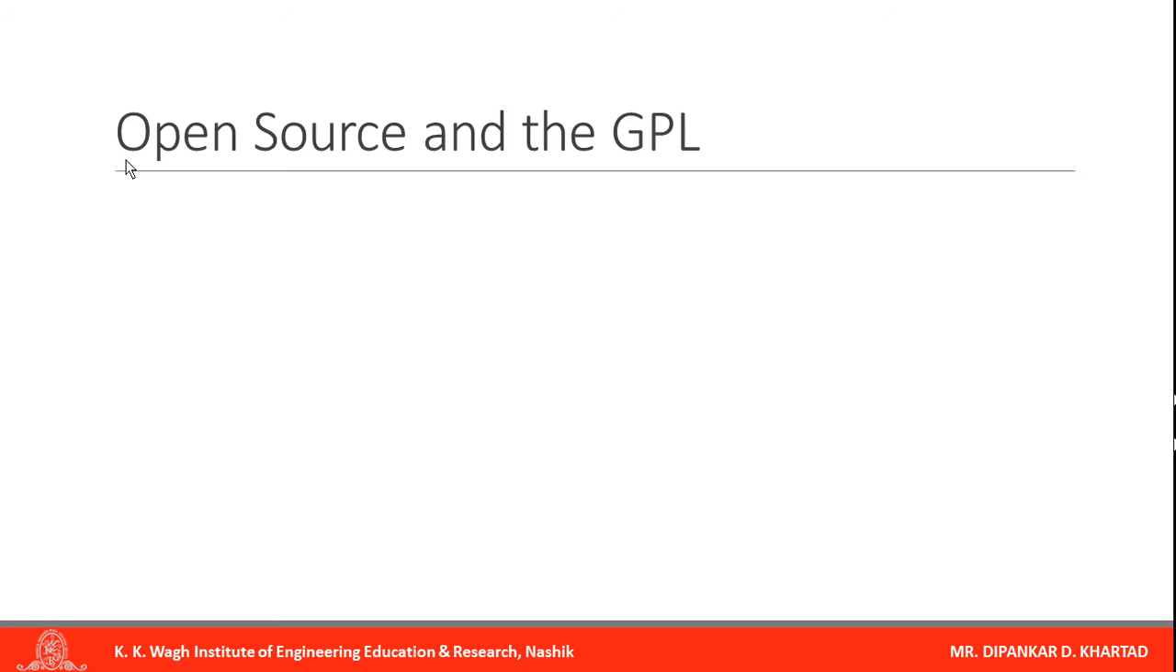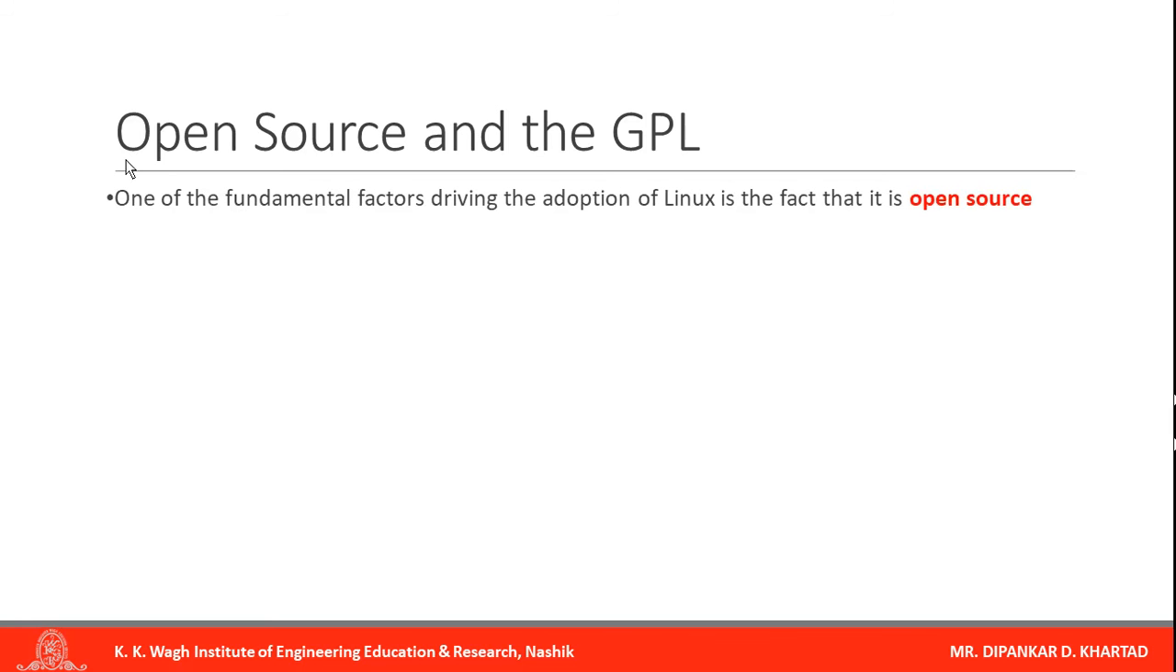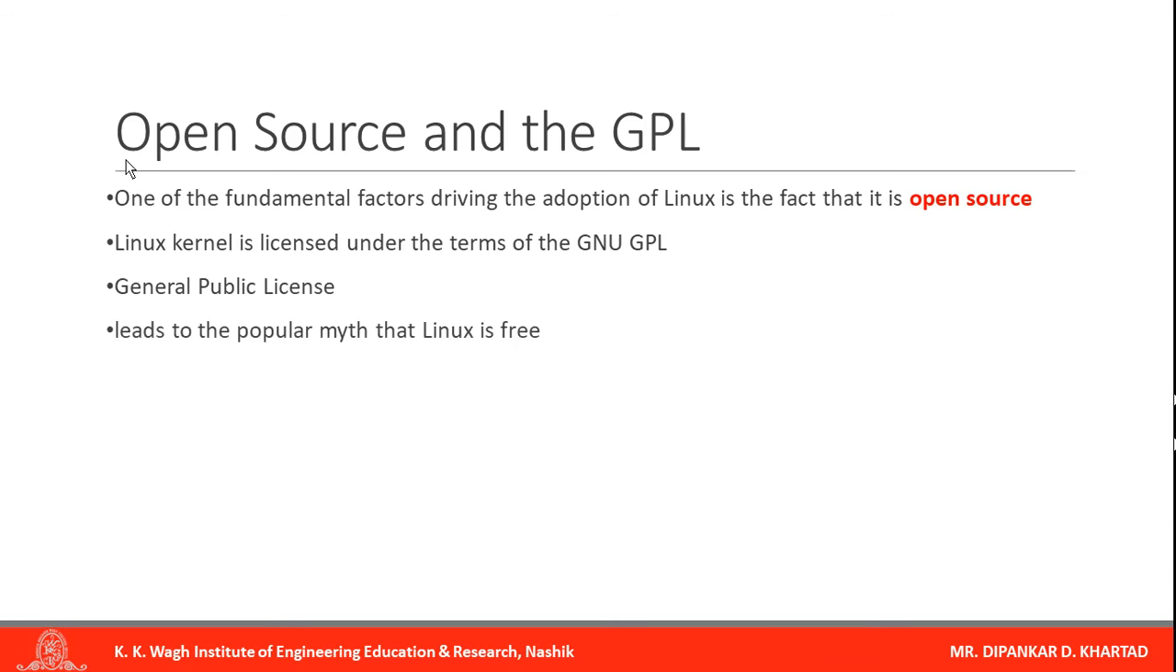Next is open source and the GPL. One of the fundamental factors driving the adoption of Linux is the fact that it is open source, meaning you can download it from the website of Linux. The Linux kernel is licensed under the terms of the GNU GPL. GPL means General Public License. This leads to the popular myth that Linux is free.